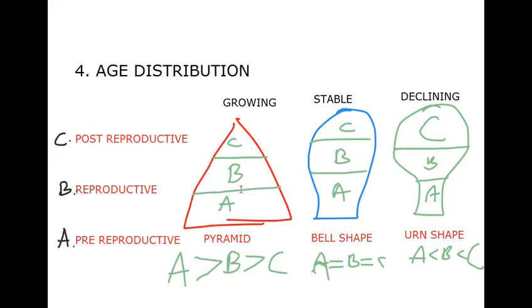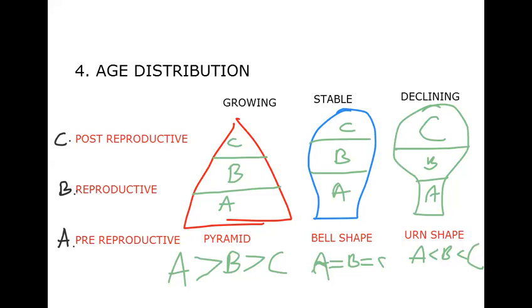Okay, so after all the explanation, which one do you feel is better? What kind of population should a country have for future growth, for the economy of the future? Which is the better one you are going to feel? Pyramid shape, bell shape, urn shape, growing, stable, or declining? Pyramid shape. That's it. That we reach the destination. That's all. Okay, that's what we have to understand.